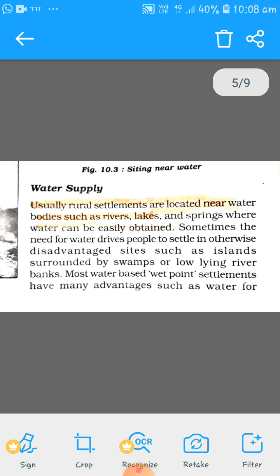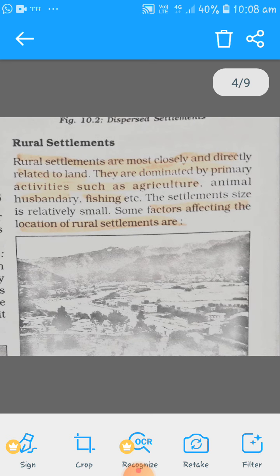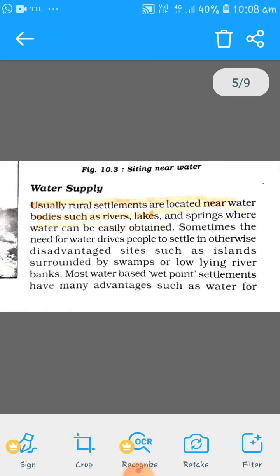Now we'll see some factors that affect the location of a settlement. Number one is the water supply. Water is one of the most important things in our life. It is used for drinking, washing, irrigation, for households, for industries. It is the most needed thing, so it affects the location of the settlement a lot.